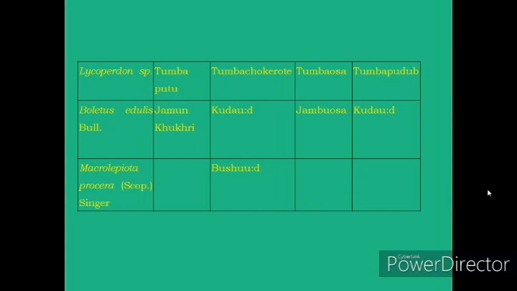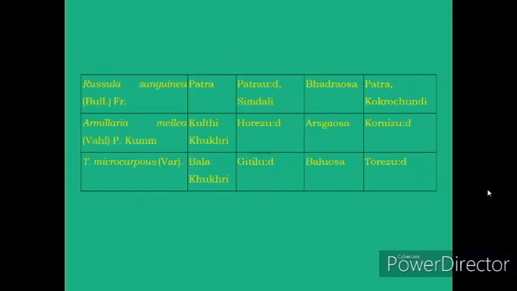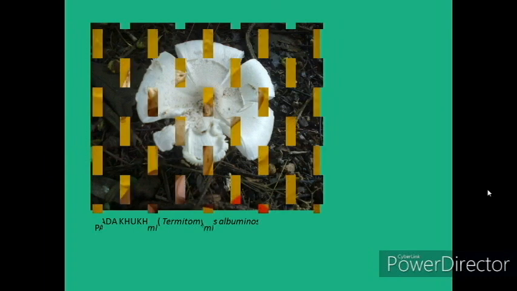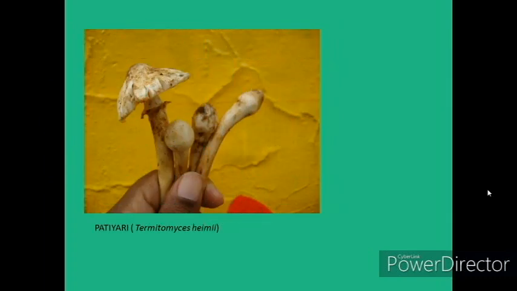Different types of Putu, Lycoperdon, then Boletus, which is the biggest mushroom in size in Jharkhand, found in association with the jamun tree. That's why it's called jamun kukri. The Russula is known as patra kukri. And then Termitomyces microcarpus, known as balu kukri, a very tasty mushroom. This is the bada kukri, which grows in the forest of Jharkhand when the Karam festival is celebrated. This is Patiari, Termitomyces heimii.